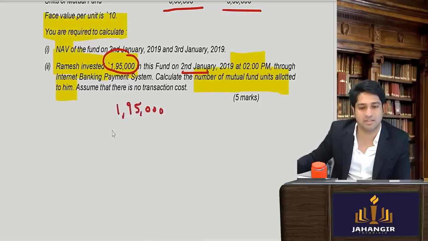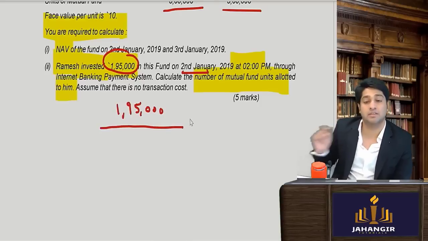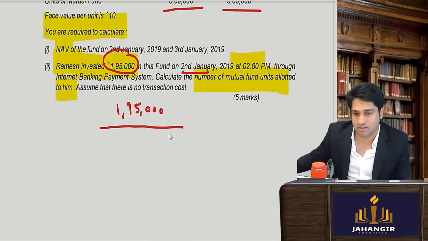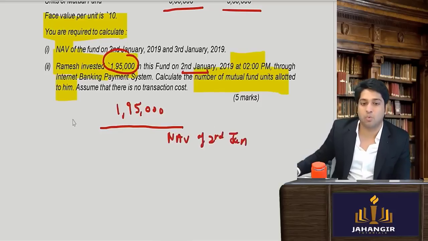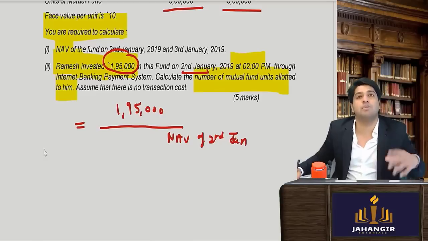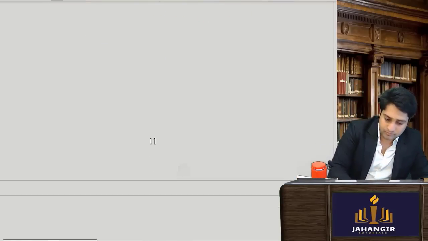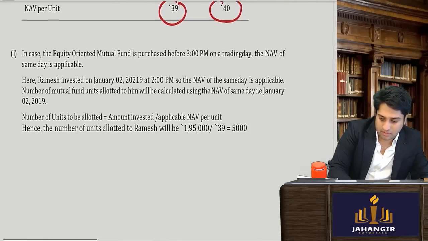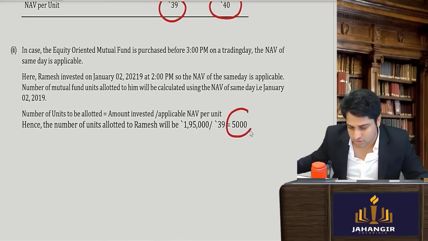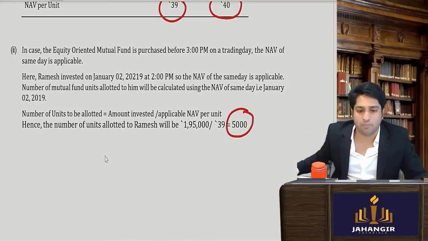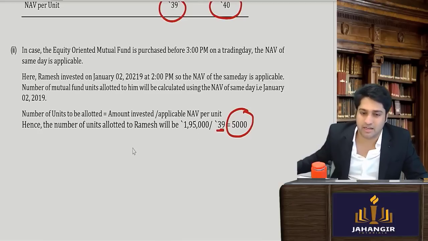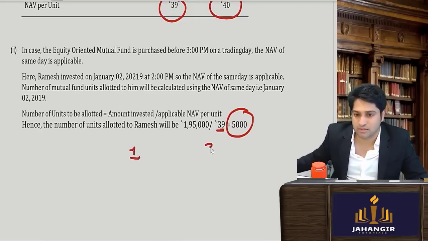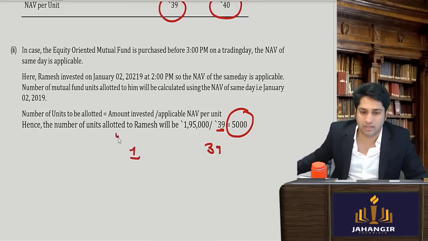1,95,000 is the amount he has invested, divided by the NAV of 2nd Jan, because the same day NAV will apply. Once I divide this, I will come to know the total number of units that he has. I'll divide it by 39 and I will get 5,000 units allotted. Why 5,000? Obviously, 1 unit is for 39 rupees.